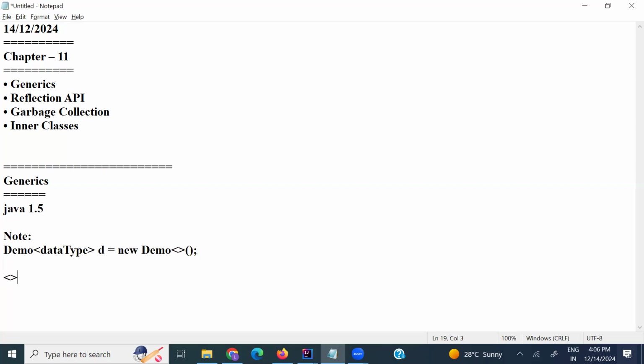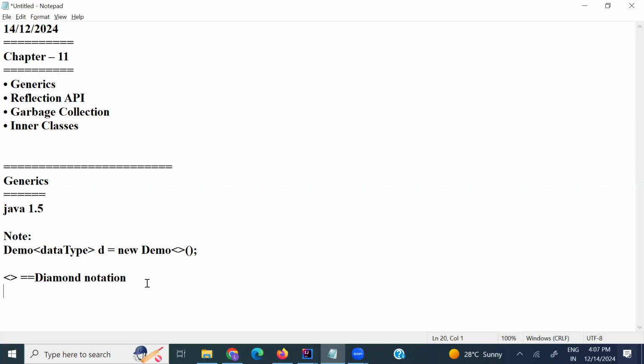This is called diamond notation, and it is creating an object of generic types. Inside the diamond notation, we are mentioning the data types.